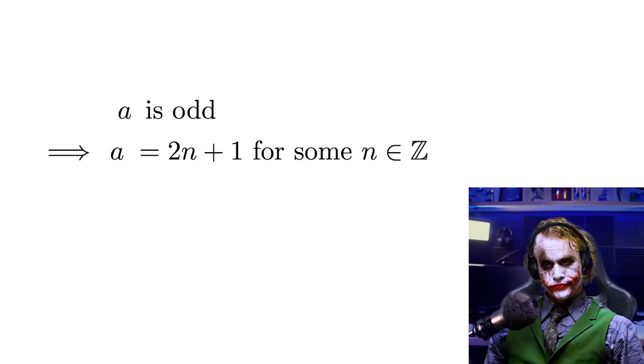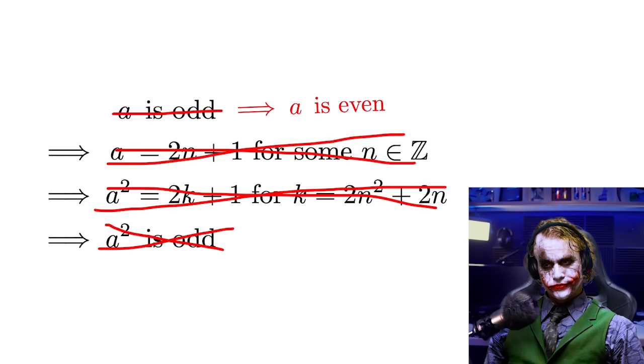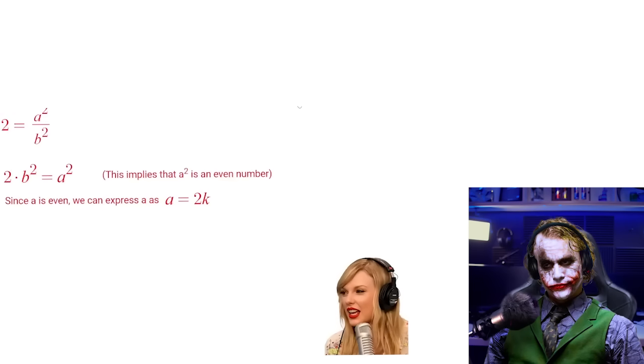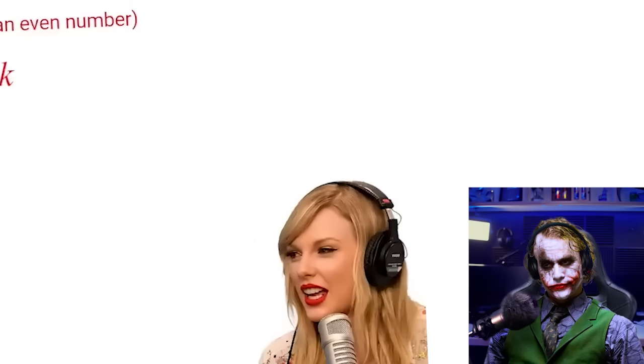Well, don't worry. I'll tell you. It's because if a isn't even, then it must be odd, in which case it is easy to show that a squared must also be odd. And since we know that a squared isn't odd, then it follows that a is even. Now that wasn't so hard, was it, Taylor? Make no mistake, just because this working was easy, Taylor, doesn't mean that we can omit it.